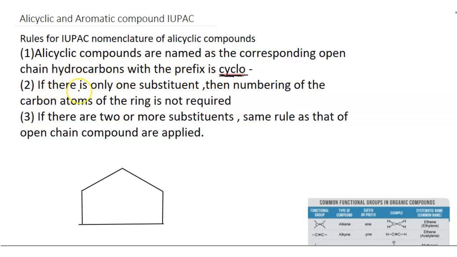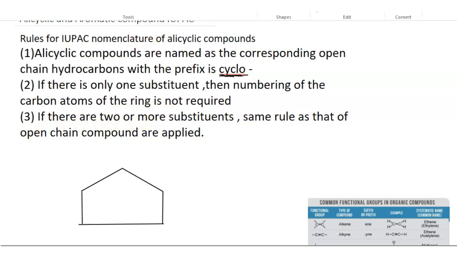If there is only one substituent, then numbering of the carbon atoms of the ring is not required. If there are two or more substituents, the same rules as those of open chain compounds are applied.